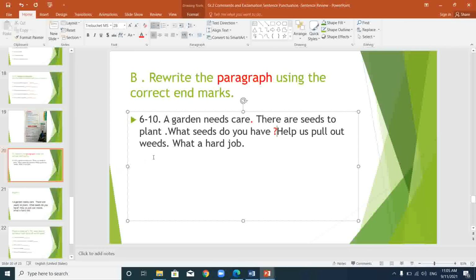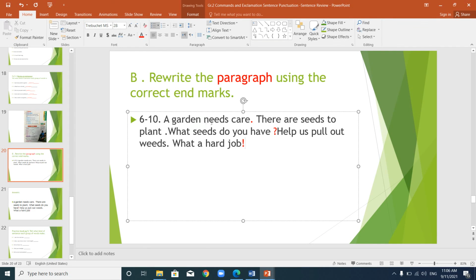So a command ends with a period. This sentence is correct. The last sentence says, what a hard job. So this sentence has strong feelings. It's telling you that planting a garden is a very hard job, but it's showing feelings. So we have to end this one with an exclamation mark. So what did I do? I changed 3 different end marks, or end punctuation. This would be the correct answer.